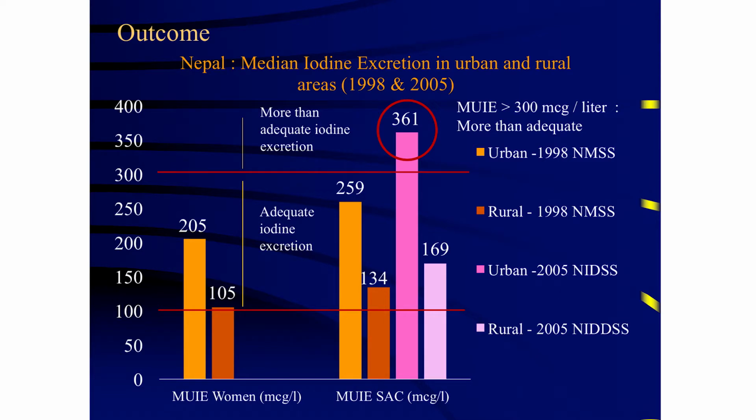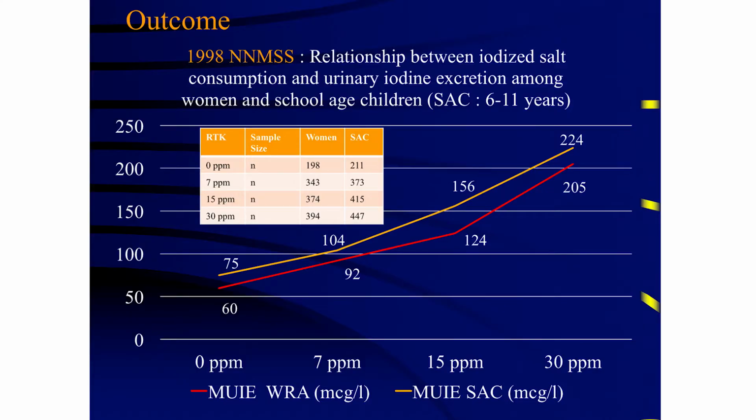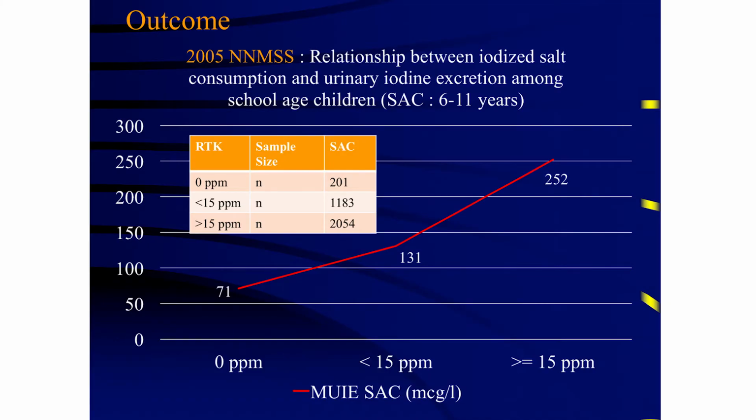But the key challenge I would like to highlight is that there is more than adequate iodine excretion in the urban areas. So it means that in the urban areas, iodine is reaching through other sources too. And there is a very good correlation between the level of iodine in salt and the urinary iodine excretion. But the surprising point is that at the 0 ppm level, there is also good excretion of iodine. So where are the iodine sources for this group?